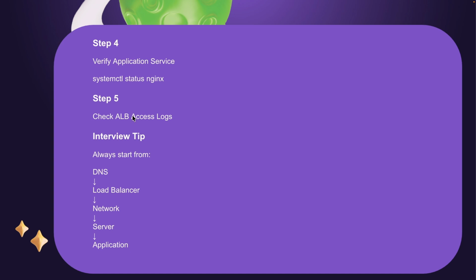At the end, we can check the LB access log also. The interview tip will be to always start from DNS, load balancer, network, server, then application.